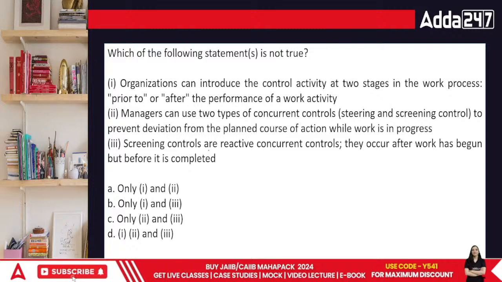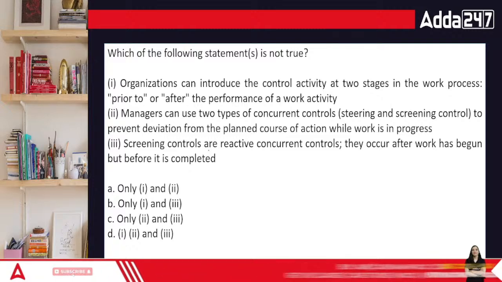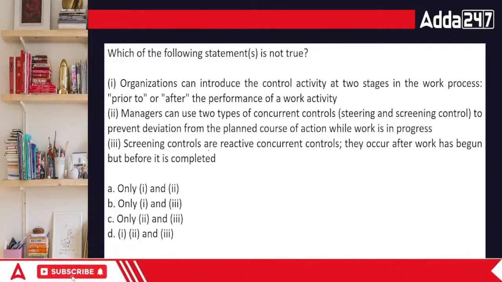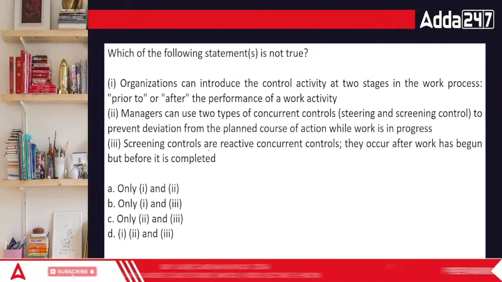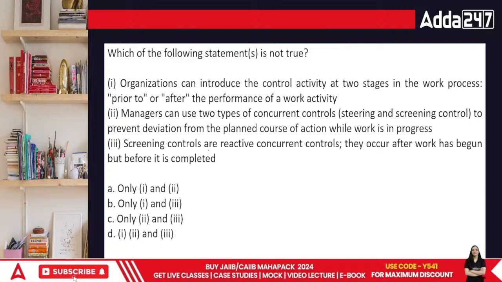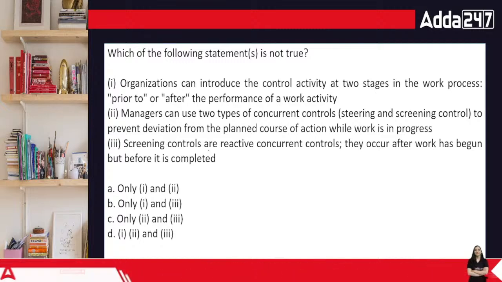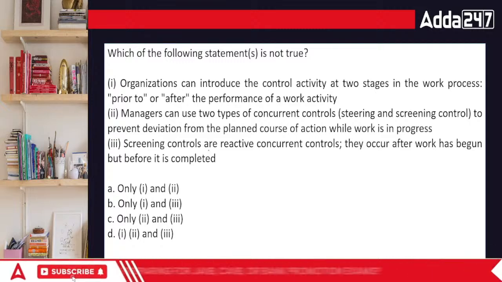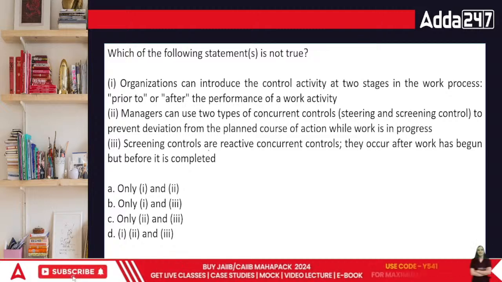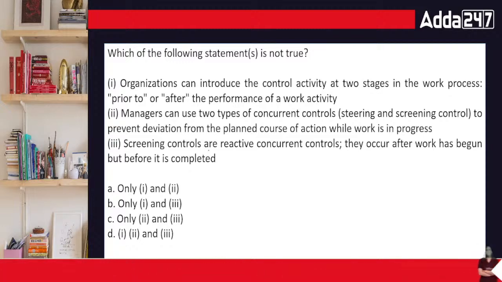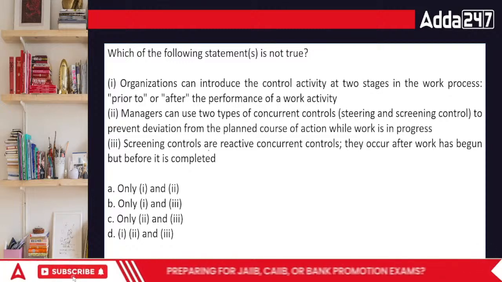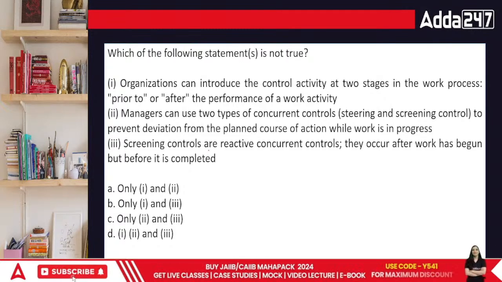Organizations can introduce the control activity at two stages in the work process: prior to or after the performance of the work activity. Managers can use two types of concurrent controls, that is steering and screening control, and the last is screening control are reactive concurrent controls. They occur after work has begun but before it is completed. What's going to be the answer?